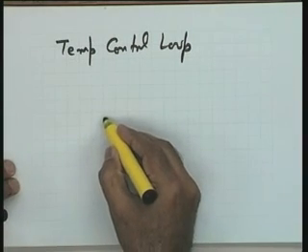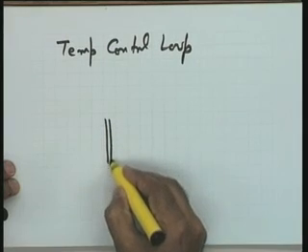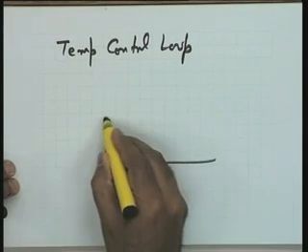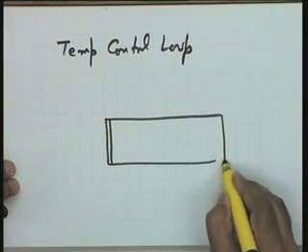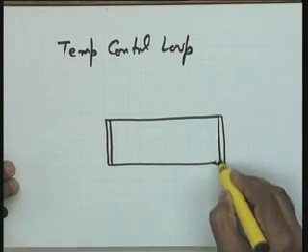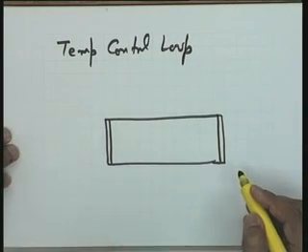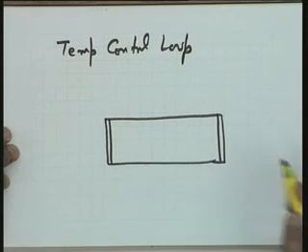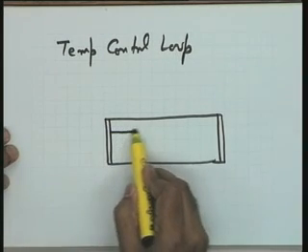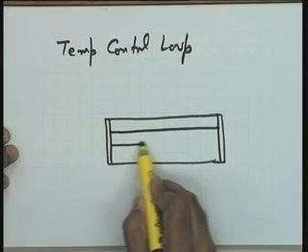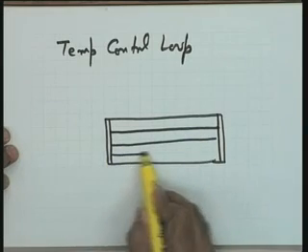The temperature control loop I take over here is through a heat exchanger. I need your attention on the schematic first, and then we will take the block diagram description, including the transfer function of each block. This is the heat exchanger schematic I am giving you. These are the tubes, hollow tubes.